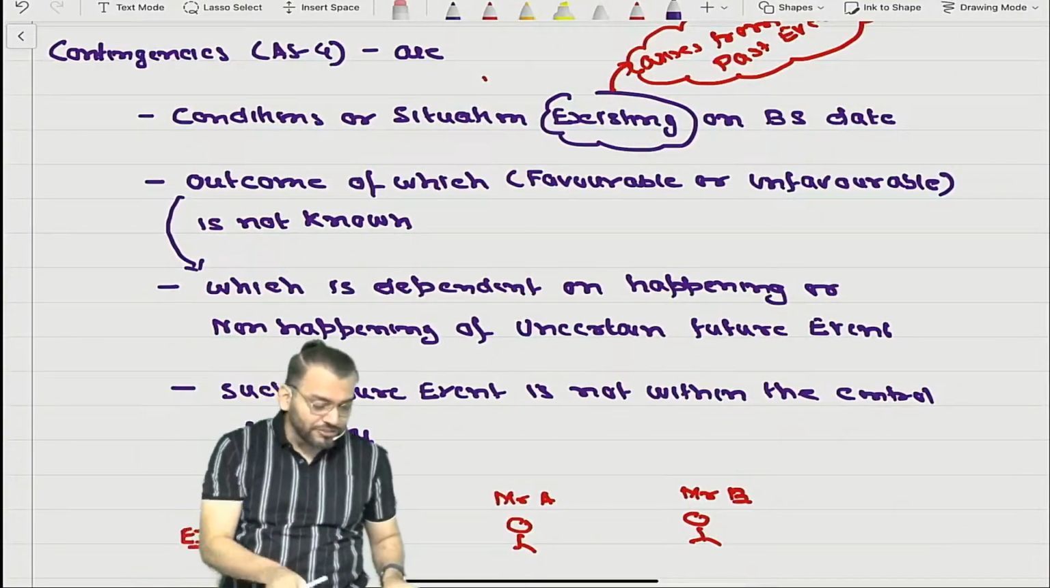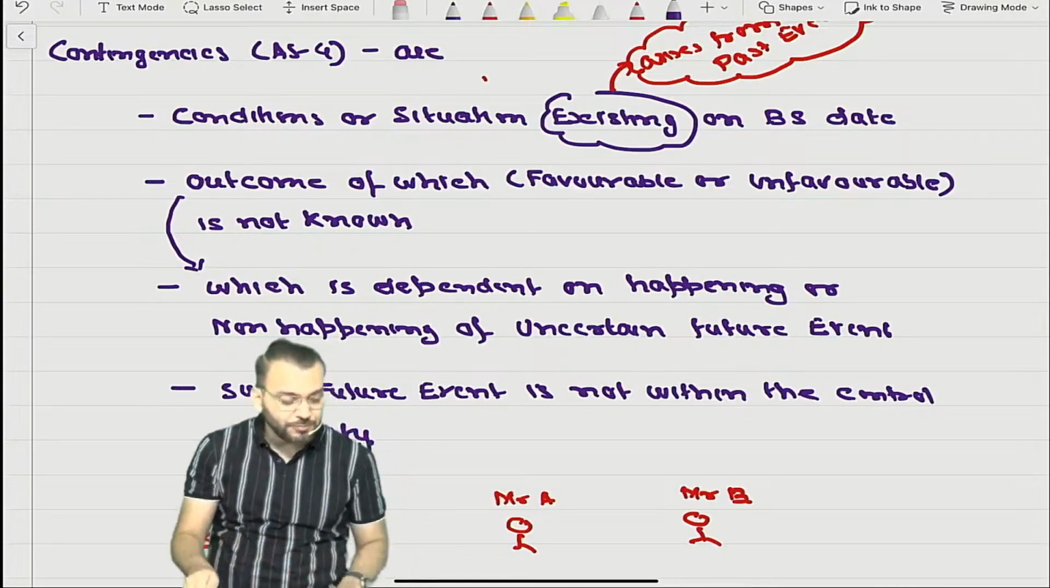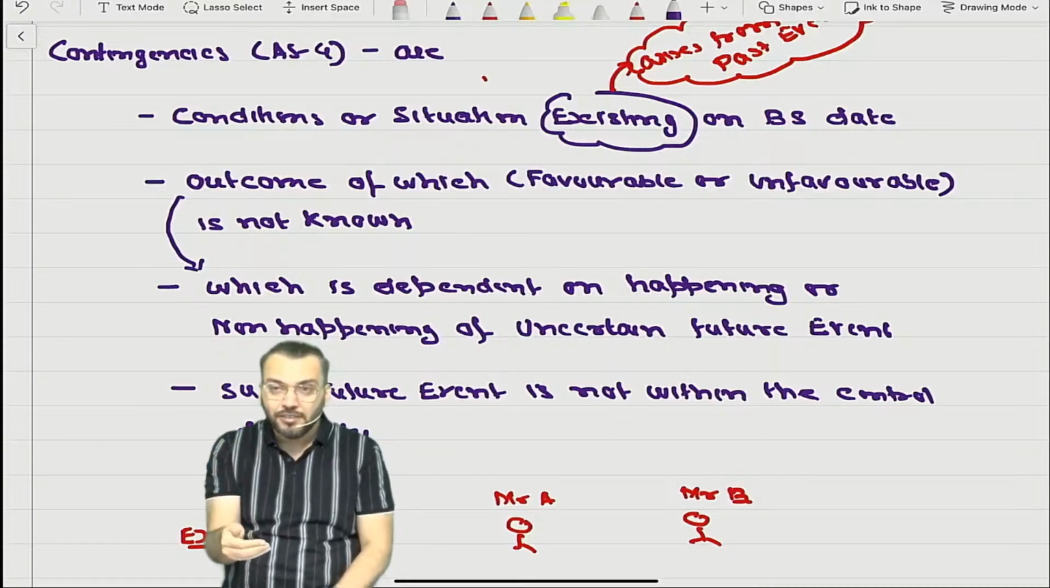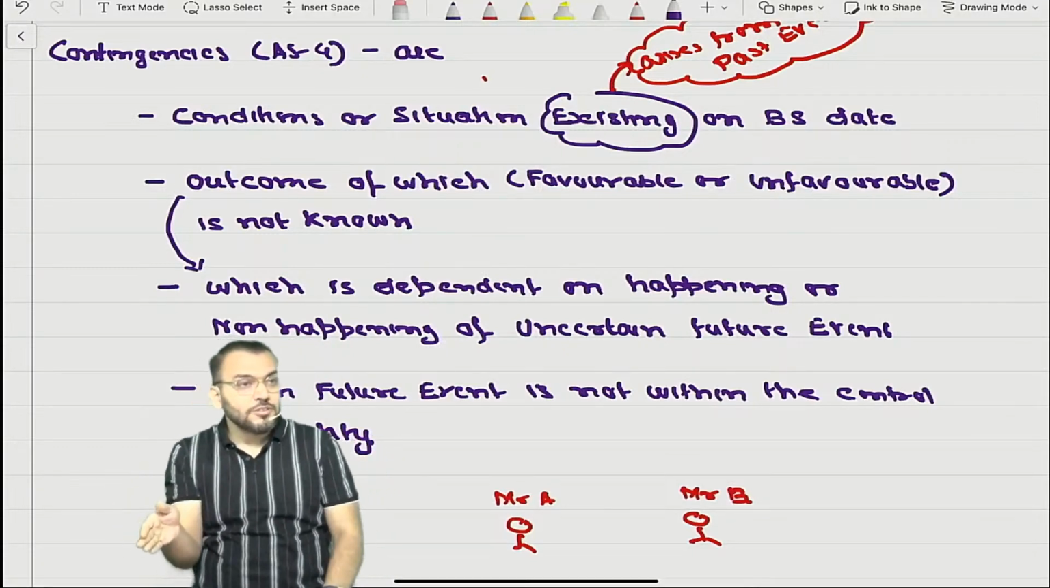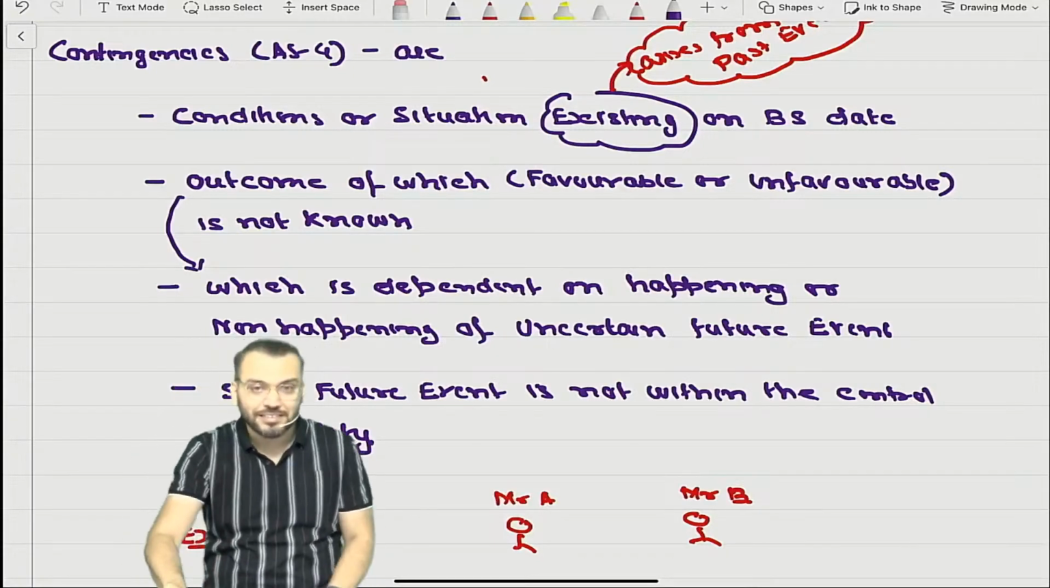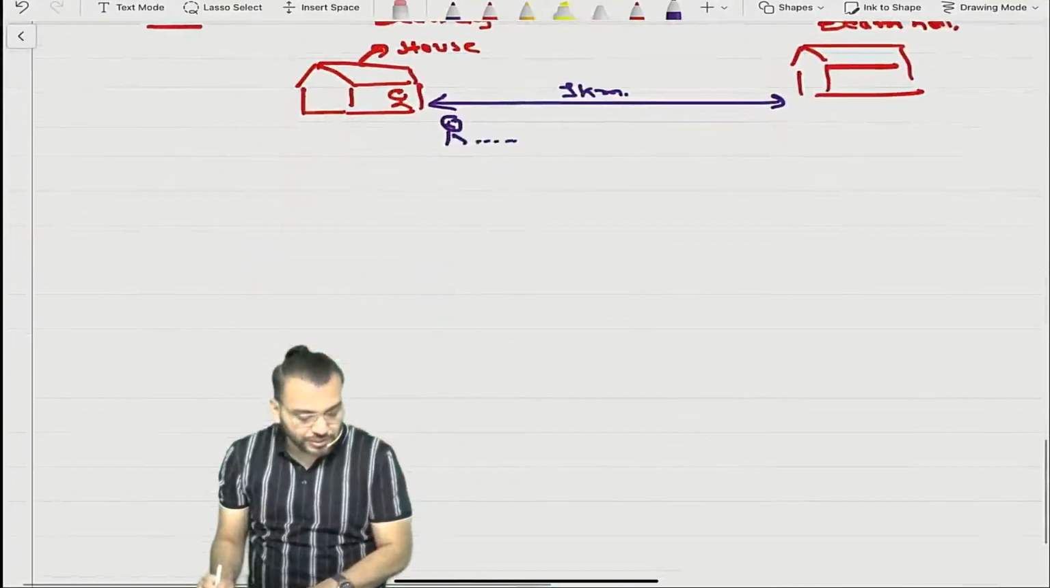So what is the meaning of contingencies? Can you say? Contingencies means what? Can you repeat? Contingencies are conditional situations existing on balance sheet date, the outcome of which is not known, which is dependent on an uncertain future event, which is not within the control of the entity. Correct? Now, just try to understand.